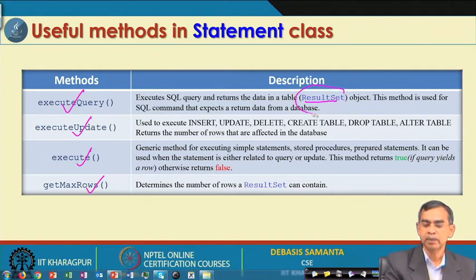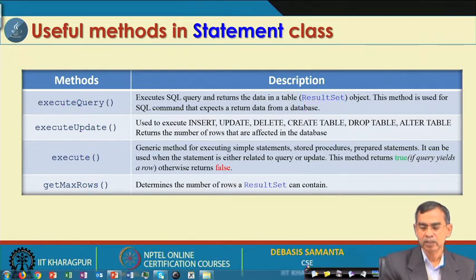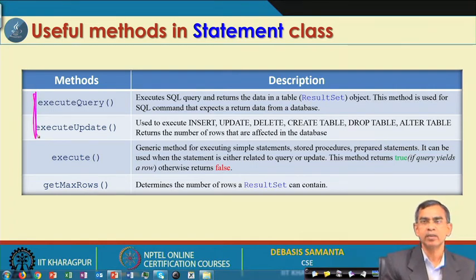Those results can be captured by an object of type ResultSet class and stored there. Execute update means it will update, and then finally return a boolean, that means true or false. Execute also works the same way, but there are different methods. Now, execute can be used without any result set, whereas these can be used with a result set or simply report during the execution.